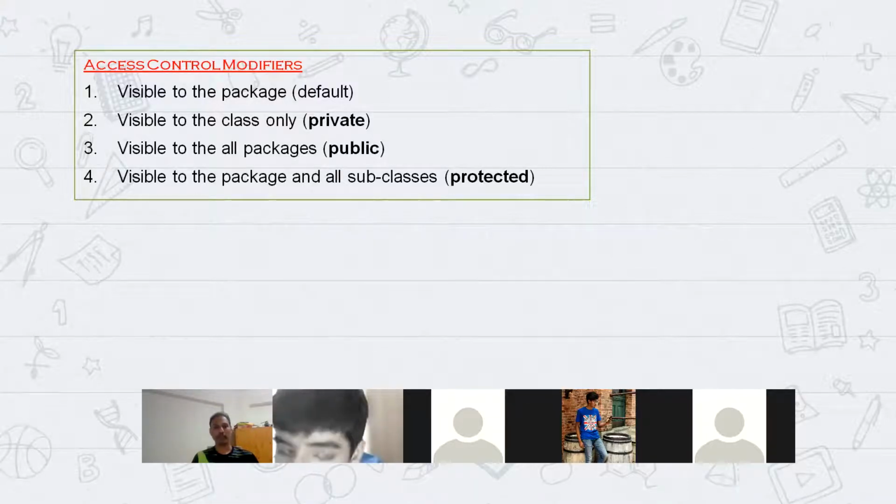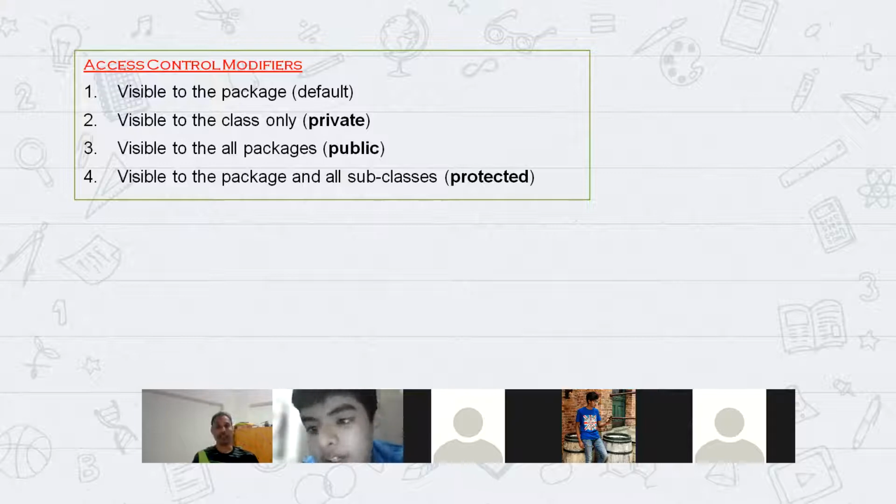Yes, Advay. For public, is it available throughout the world? Yeah, you can access it from other packages and other projects also, if both are linked.